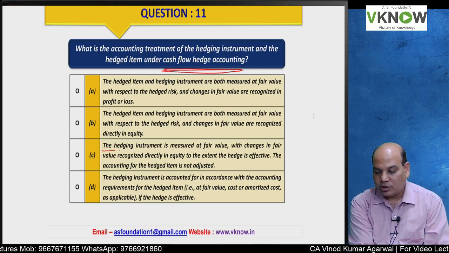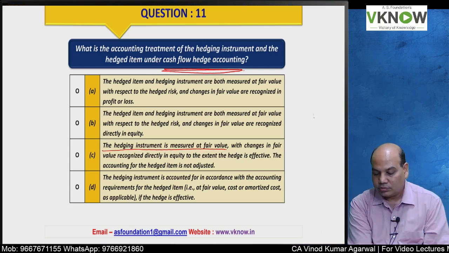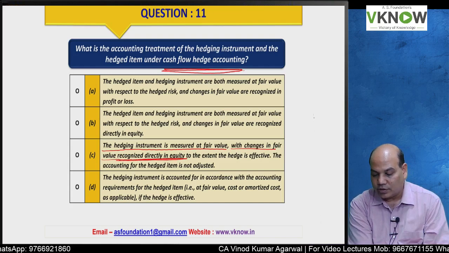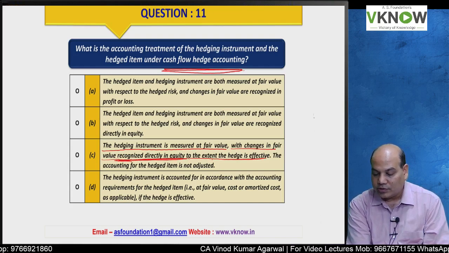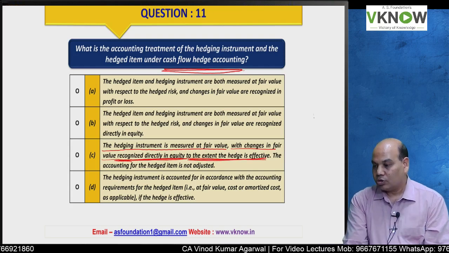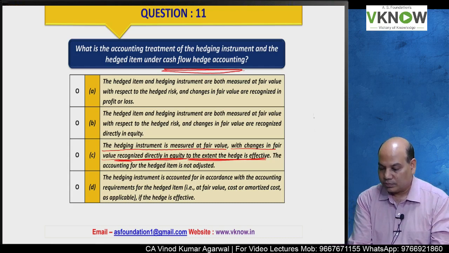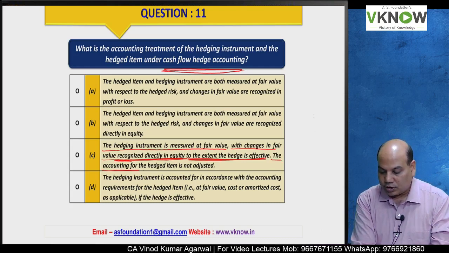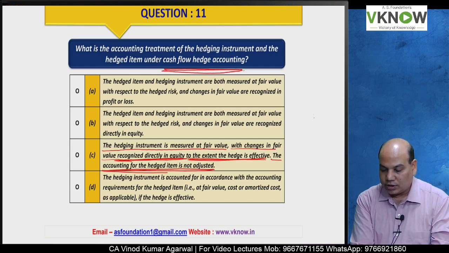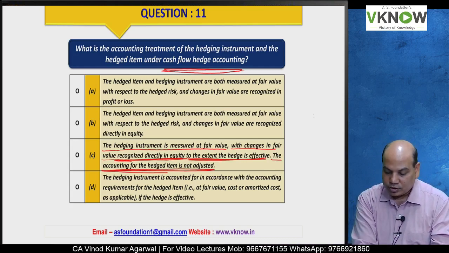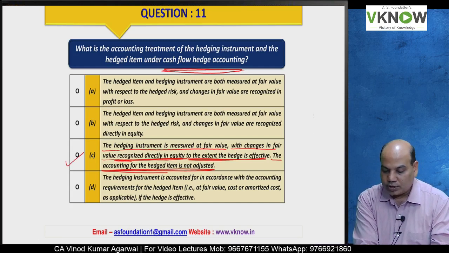Look at this option. The hedging instrument is measured at fair value, with change in fair value recognized directly in equity, means cash flow hedge reserve, to the extent hedge is effective. Ineffective portion is transferred to the P&L account. The accounting for the hedged item is not adjusted. This is the right answer. Some of you said B also.